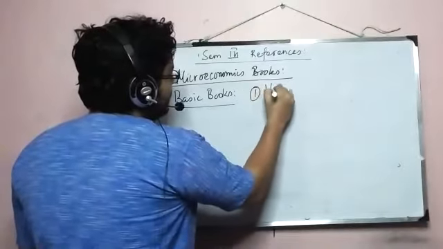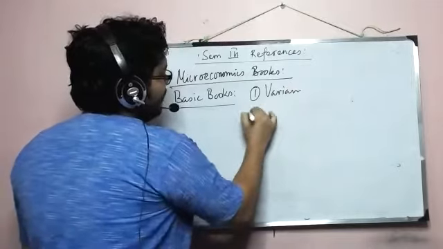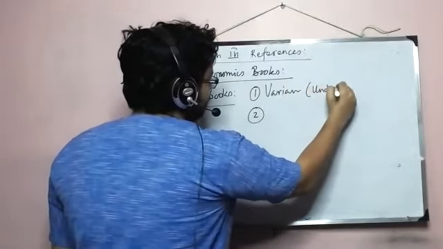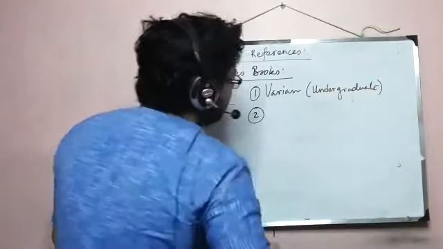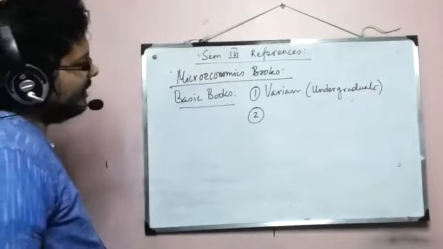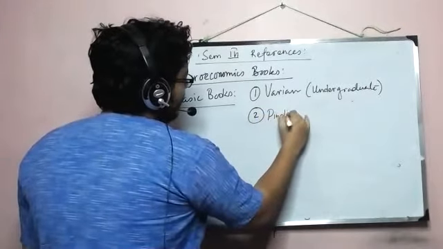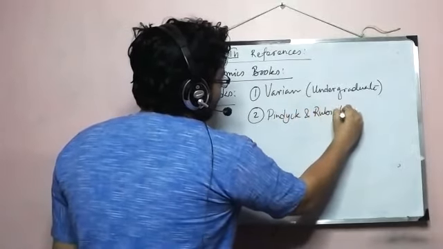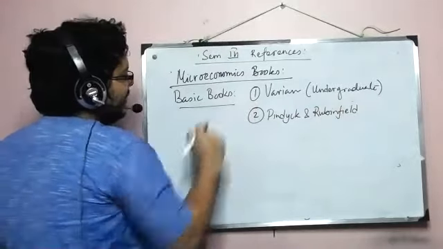Number one is Varian, and I'm talking about Varian's undergraduate book, and then comes Pindyck and Rubinfeld. I'm saying these two are basic books.